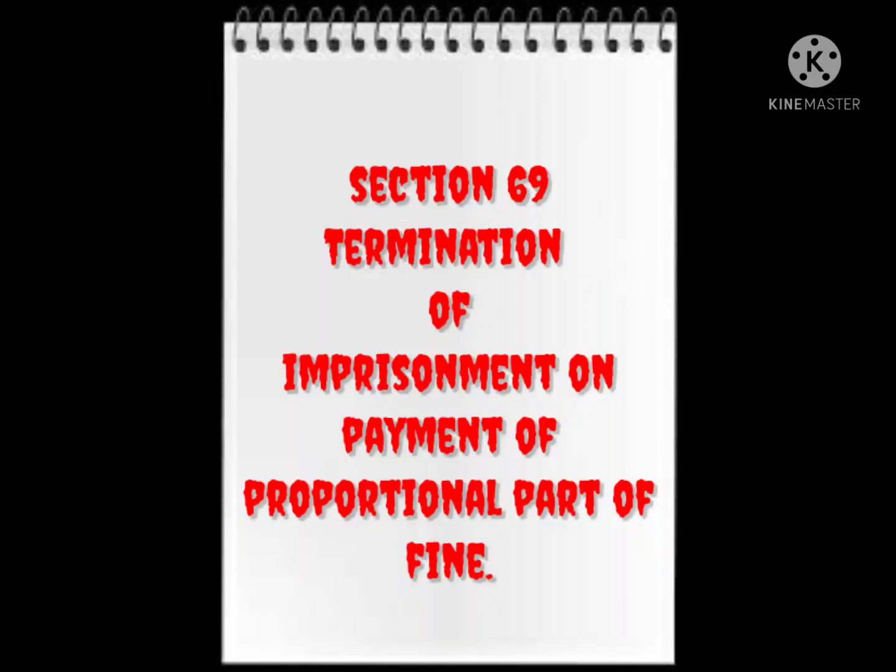So this is Section 69. Let's understand it with an example.